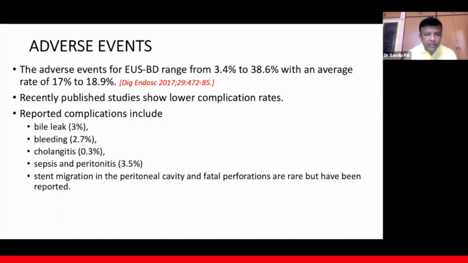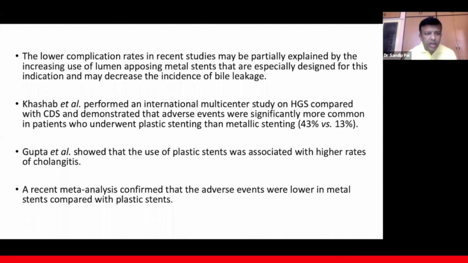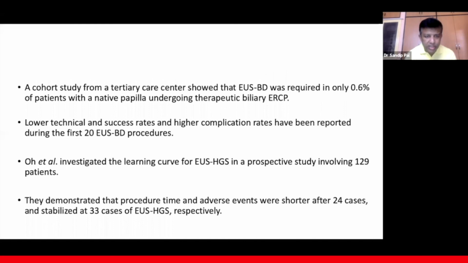So if you come to the adverse events, as I said, that's around 18%: bile leak, bleeding, cholangitis, sepsis, peritonitis, and stent migration. The lower complication rates in recent studies may be partially explained by the increasing use of lumen-apposing metal stents that are especially designed for this indication and may decrease the incidence of bile leakage. Kashyap et al. performed an international multicenter study on hepaticogastrostomy compared with choledochoduodenostomy and demonstrated that adverse events were significantly more common in patients who underwent plastic stenting than metal stenting. And Gupta et al. showed that the use of plastic stents was associated with higher rates of cholangitis, and a recent meta-analysis confirmed that adverse events were lower with metal stents.